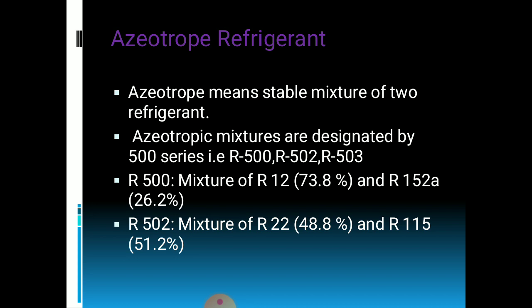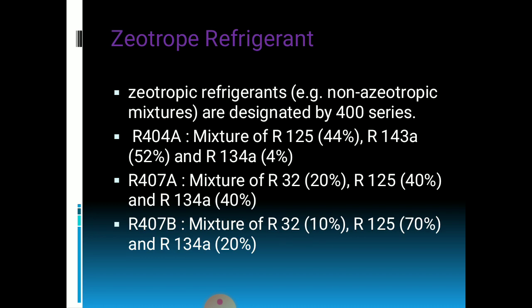The next is the azeotrope refrigerant. Azeotrope means a stable mixture of two or more refrigerants, and these are designated by the 500 series. Following are the examples of azeotrope refrigerants: R500 and R502. Zeotrope refrigerants are non-azeotropic mixtures and they are designated by the 400 series.